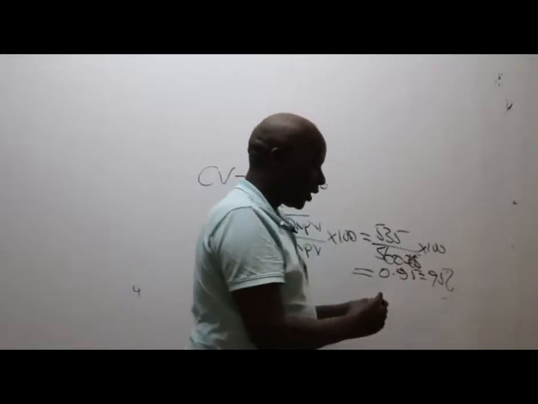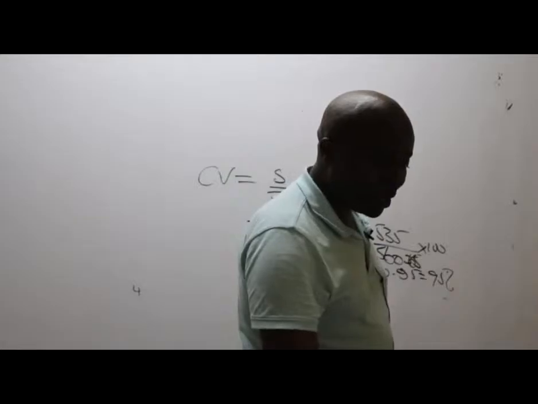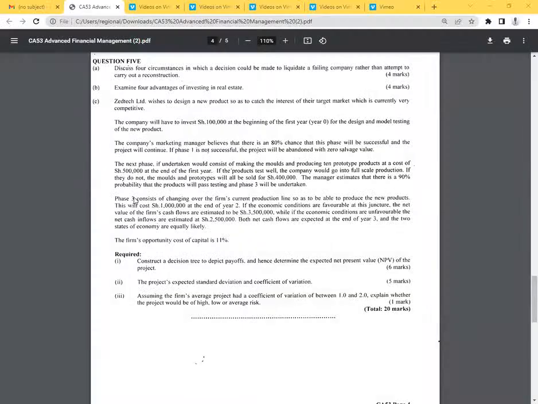Quite huge. It's quite a high risk project, but it depends on the comparator. What are they comparing this against? When you look at Roman 3, assuming the firm's average project had a CV of between 1 and 2, perhaps 1.5, explain whether the project would have been of high, low, or average risk.